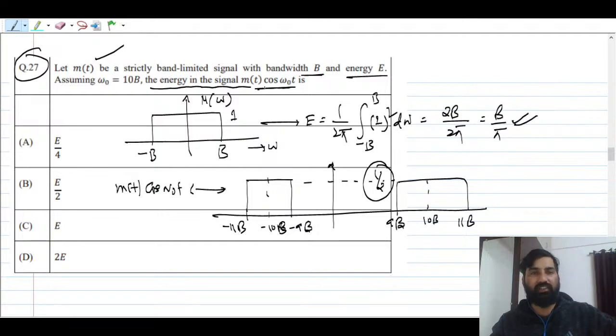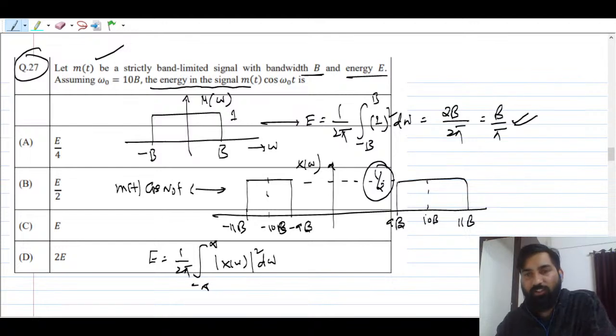Now you have got the spectrum of this signal, right? You can find the energy of this signal just by using the Parseval relation. So what is that Parseval relation? The Parseval relation is the same, that is nothing but 1 by 2 pi, integration from minus infinity to infinity, and you can consider this is nothing but your X of omega, so X of omega whole square d omega, right? So you just find out this and multiply by 2, right? So you will get the energy of that, right?